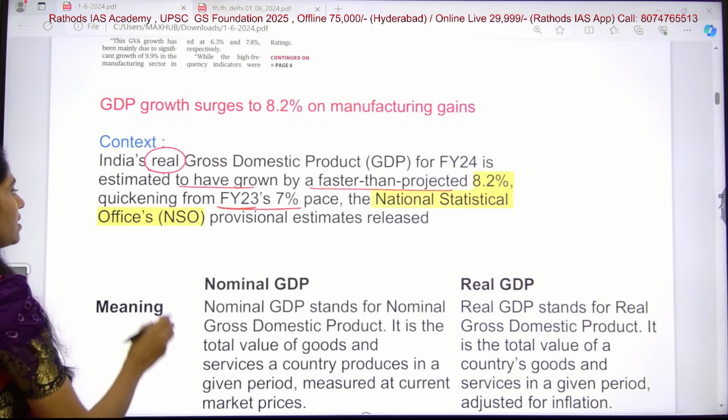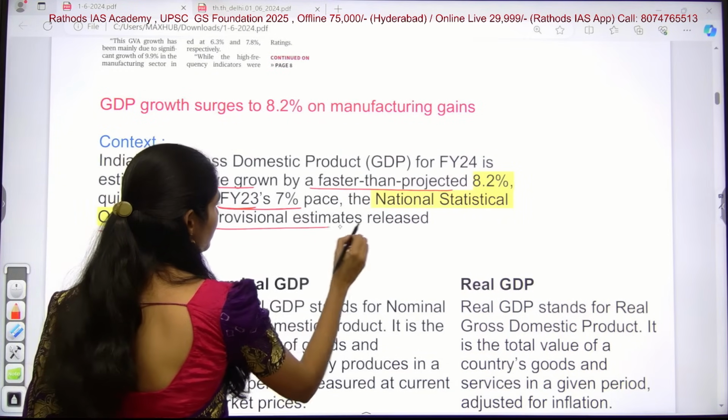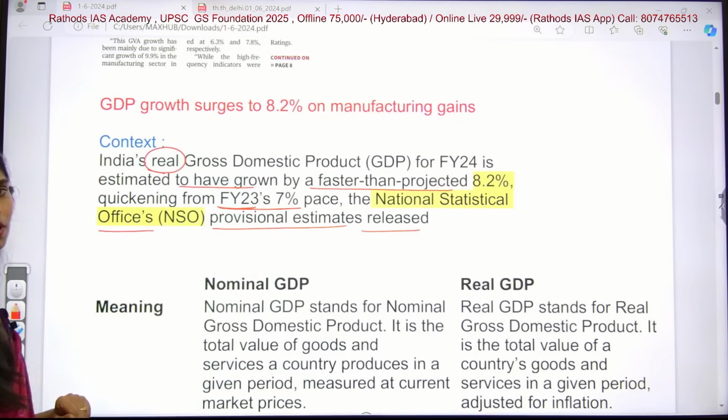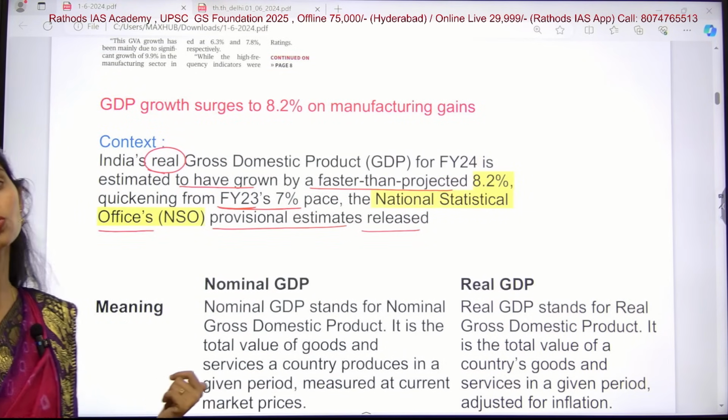The National Statistical Office's provisional estimates say this.